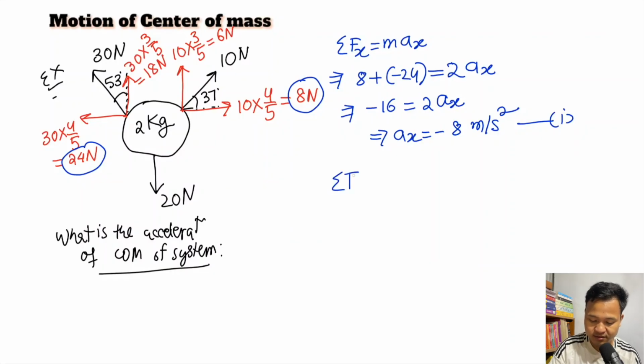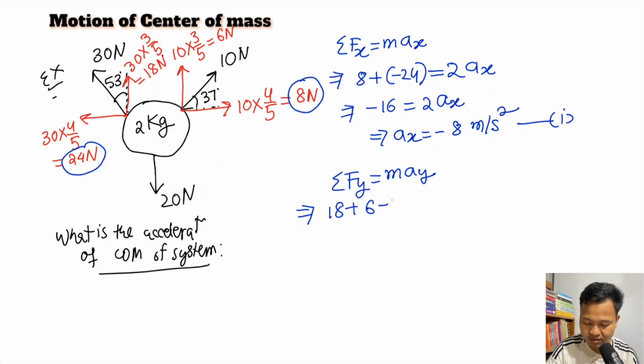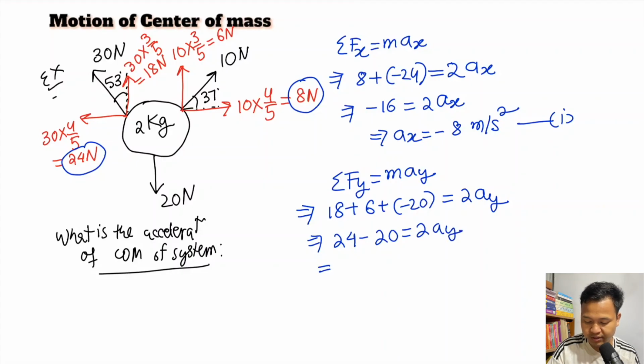Similarly, along the y, m ay equals the net force. 18 plus 6, so plus minus 20 should be equal to 2 into ay. Okay. So 24 minus 20 should be equal to 2 into ay. So 4 is equal to 2 into ay, or the acceleration along the y component will be 2 meter per second square.